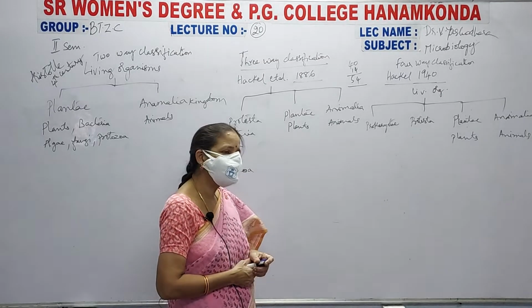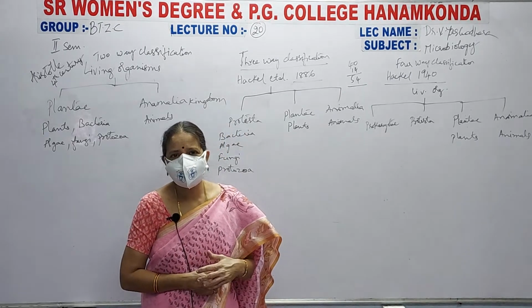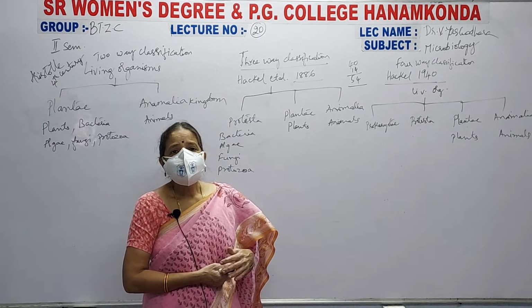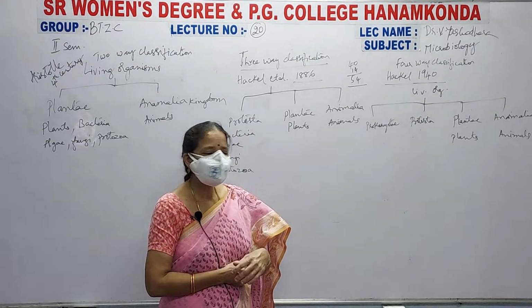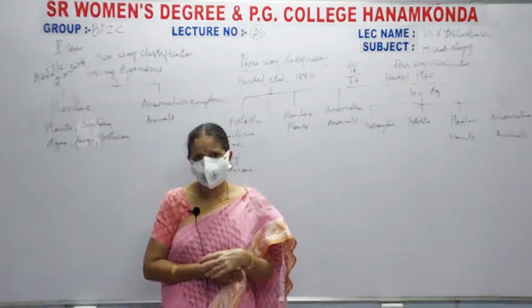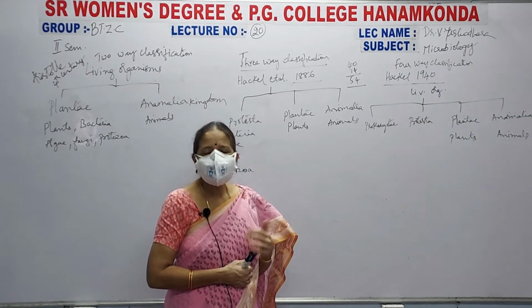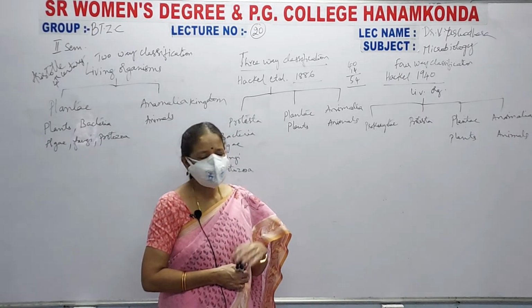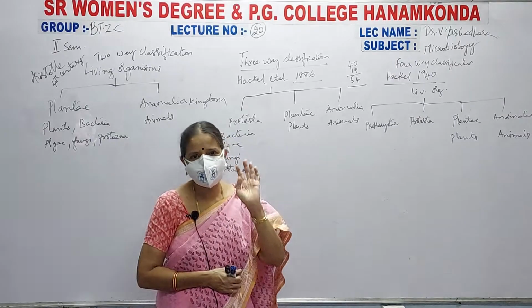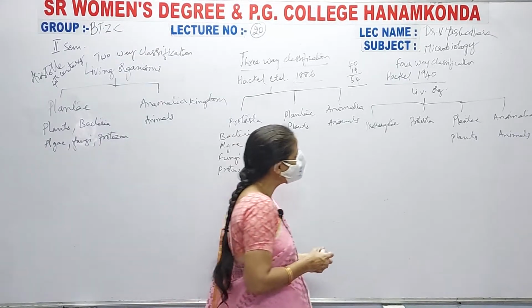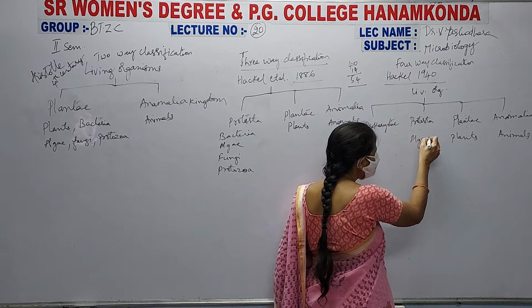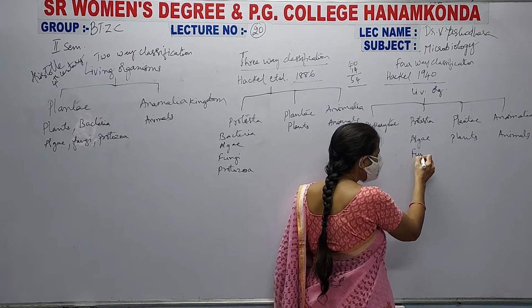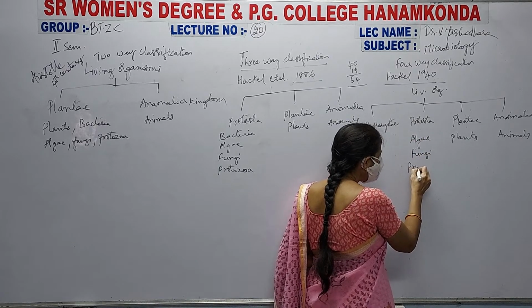That is the same scientist who gave the 3-way classification. He has also given the 4-way classification, because he was not satisfied with his own 3-way classification. And in this, under Protista he has kept algae, fungi, protozoa.